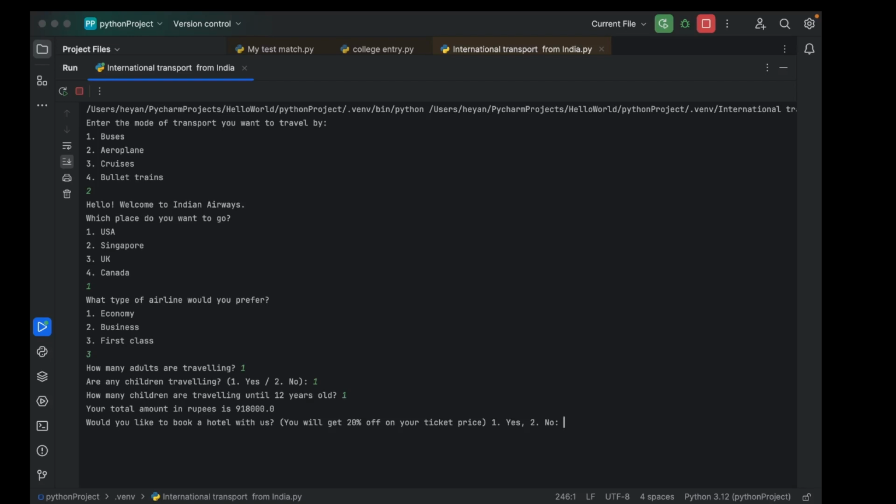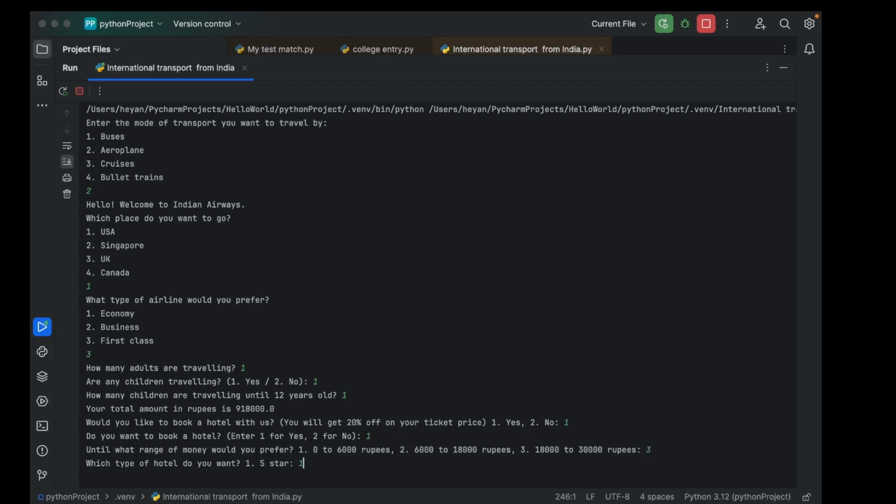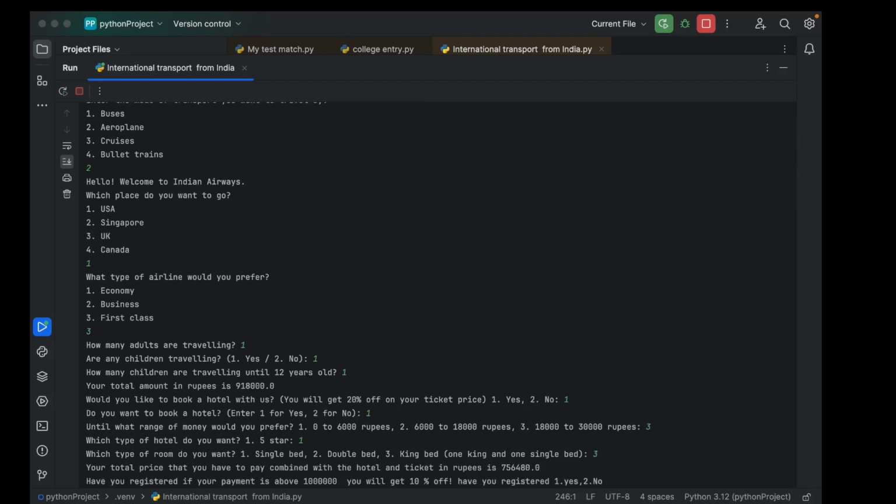Now would you like to book a hotel with us? Yes. This time let's take first class. Let's take 5-star hotel and king size bed. So we have to pay 7,56,480. Have you registered?